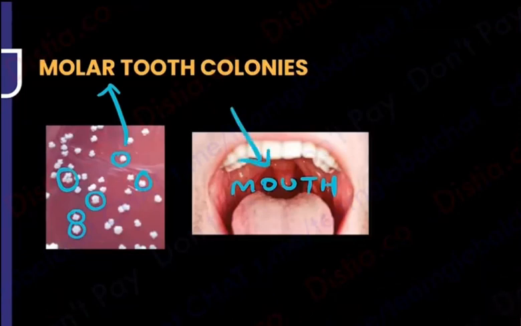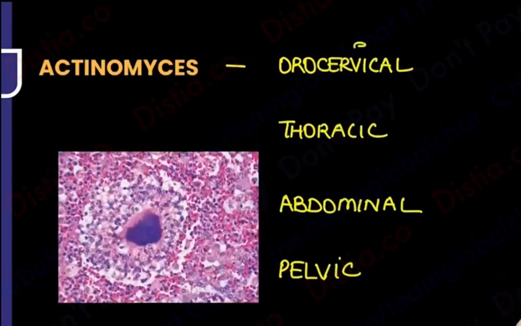So Actinomyces is everything to do with the mouth, be it molar tooth colonies or the Actinomyces in the mouth. So now you will ask me, what all infections does it cause? There are different types of Actinomyces that you have to know. Till now, what you've been reading, the mouth one, is the orocervical. Orocervical means it's going to involve the jaw, the neck, the cervical region and the mouth. This region is going to be affected, and that is referred to as the lumpy jaw.